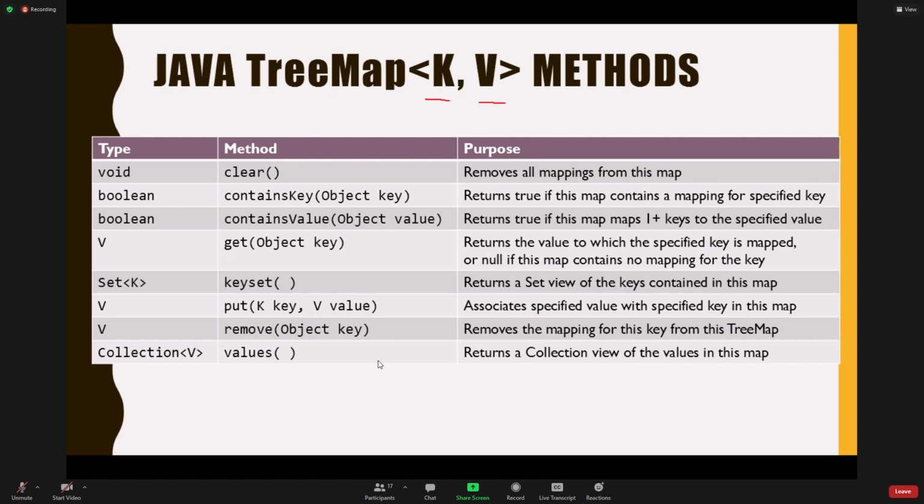In this case, and again, we're talking about tree maps, not our project yet, when you say I want to make a new tree map, you have to give it two generics, two type parameters, because you can map any type to any type. Give me an integer, and I will pass you back a reference to a student. Or give me a textbook, and I will pass you back a reference to an author.